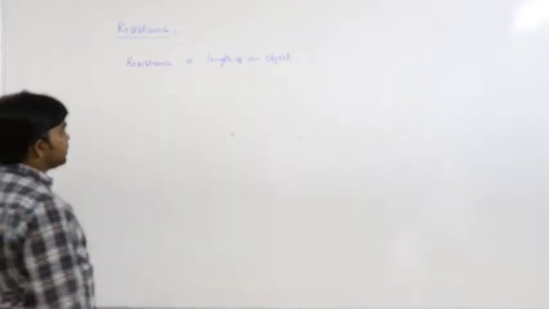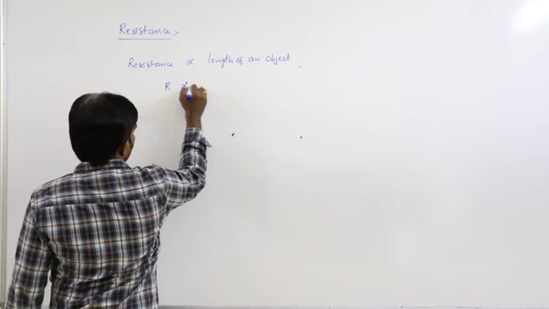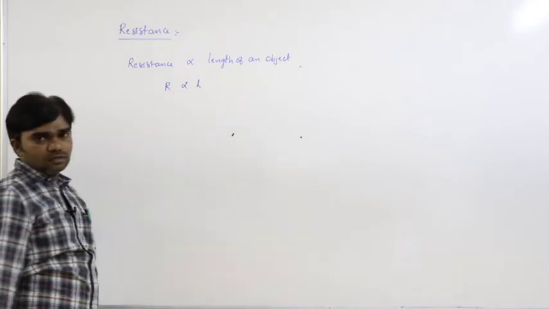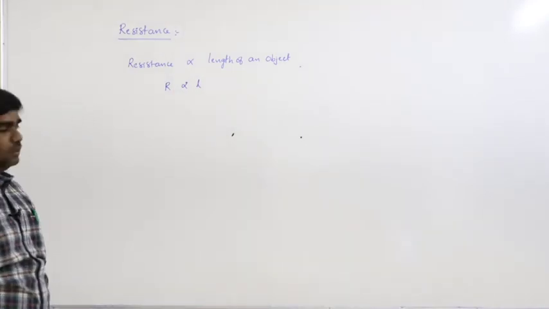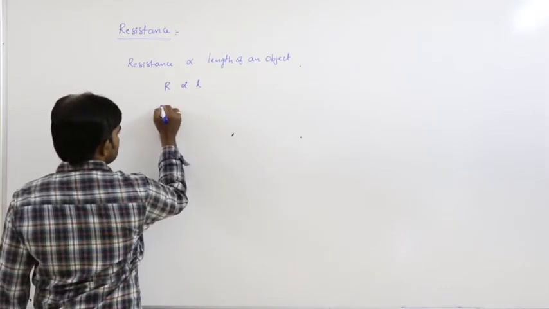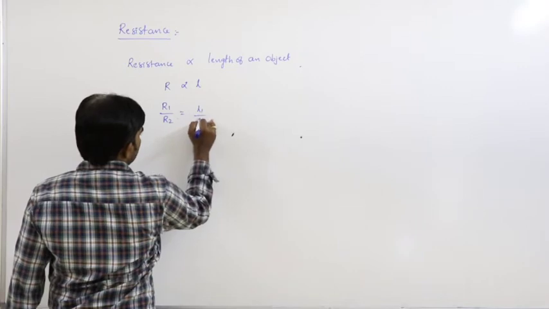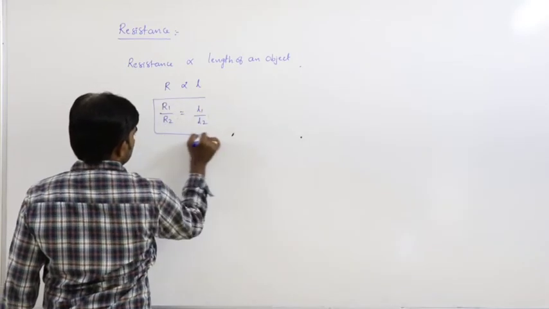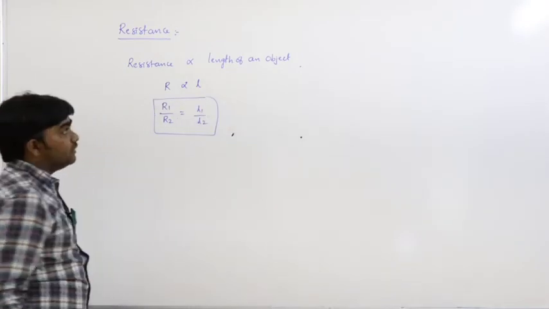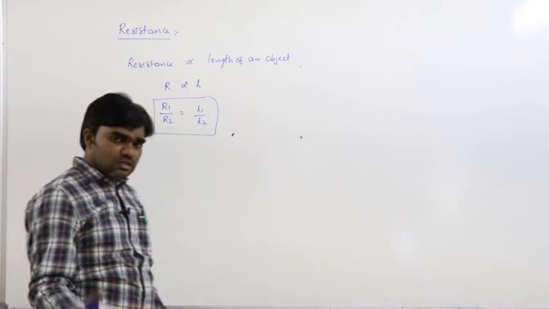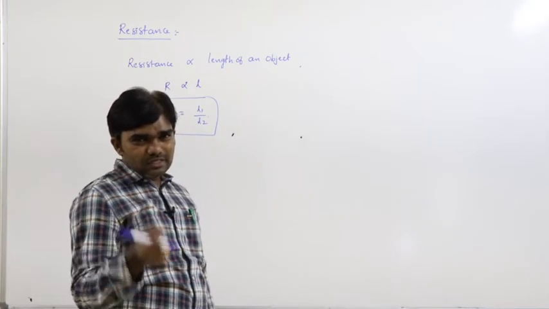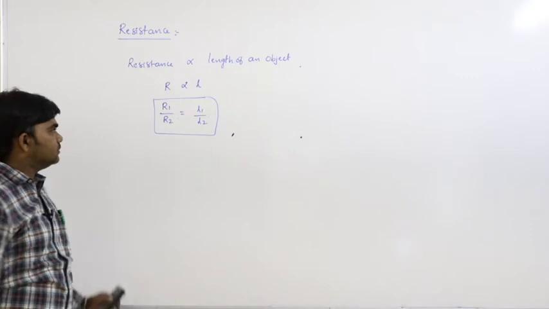Resistance is directly proportional to L. For small values, we can write R1 by R2 is equal to L1 by L2. If the length of the substance is more, resistance is also more. If length is less, resistance is less.